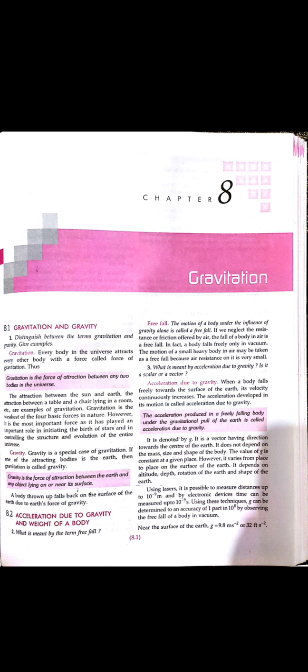If the body is moving in the upward direction, gravity will be acting in the opposite direction. So whenever a body moves vertically upward, g will be taken as minus g, and when it moves downward, in the direction of gravity, it will be taken as positive.